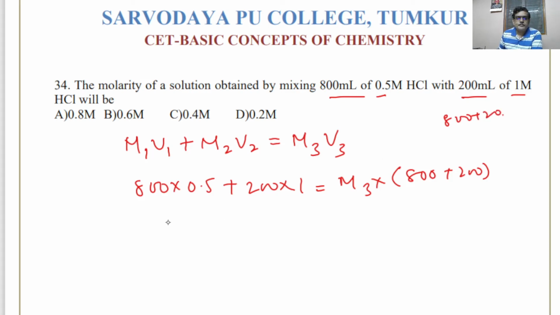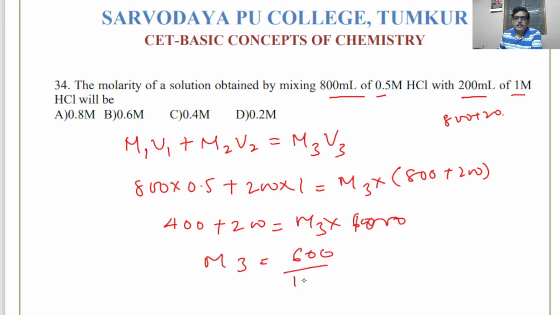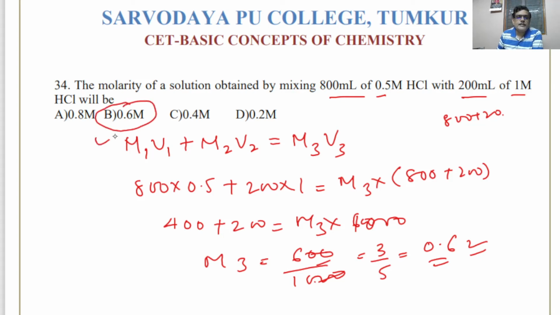This will be how much? 400 plus 200 equals M3 times 1000. Therefore M3 will be 600 divided by 1000. So it will be 6 by 10, which means 3 by 5. 3 by 5 will be 0.6. Okay, 0.6 molar is the answer.